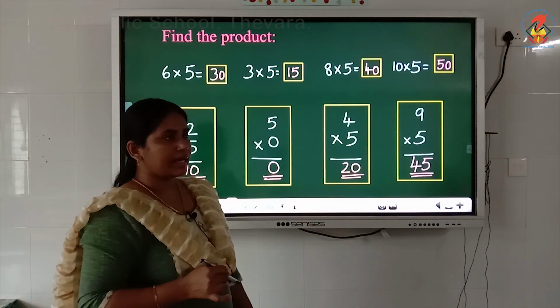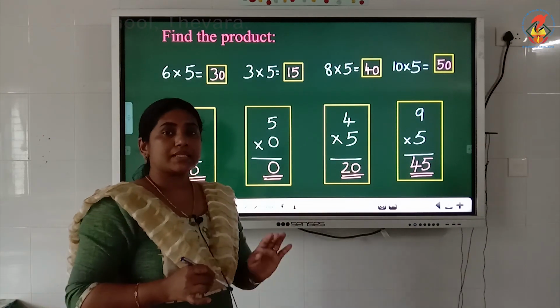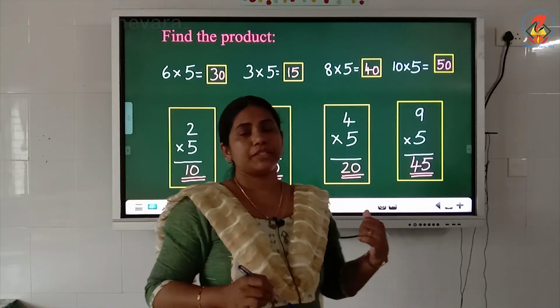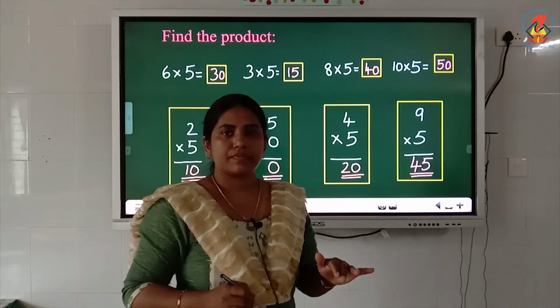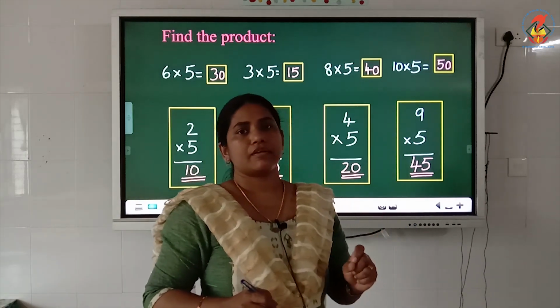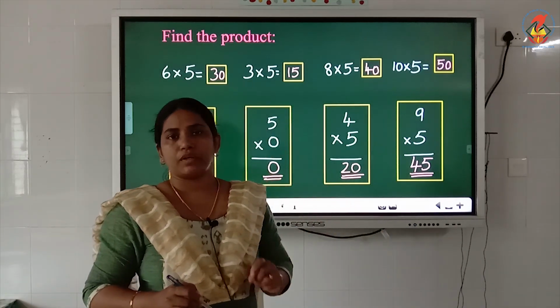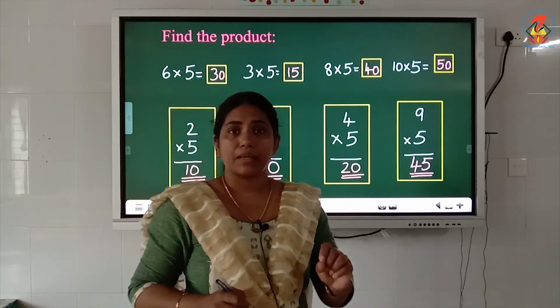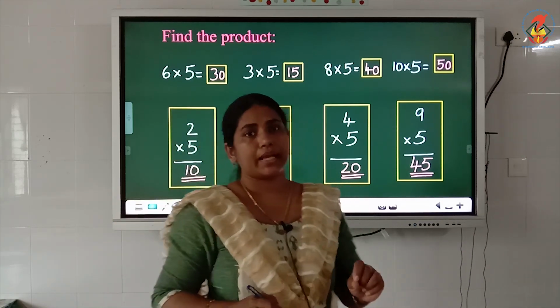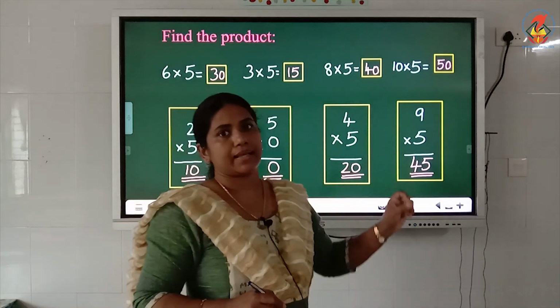Okay children, is it clear? So after studying the table, only write your worksheet. Read and practice first, write and practice in your rough book, then only write your worksheet. After studying the table, only you have to write the worksheet. Okay, then only you can write these answers like this.